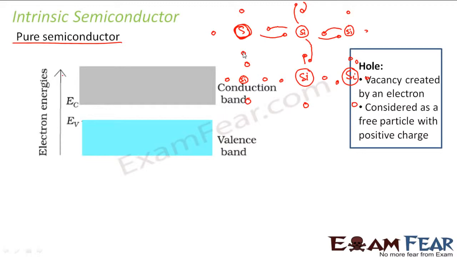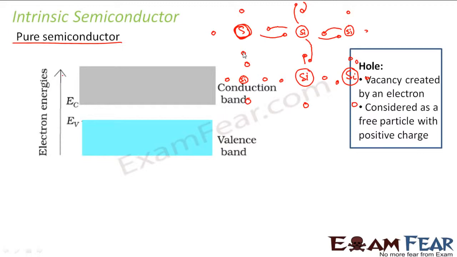So we are not left with any free electron to conduct electricity. That means a pure semiconductor, or an intrinsic semiconductor, is an insulator because it does not have any free electron. But what will happen if I supply some external energy from outside?